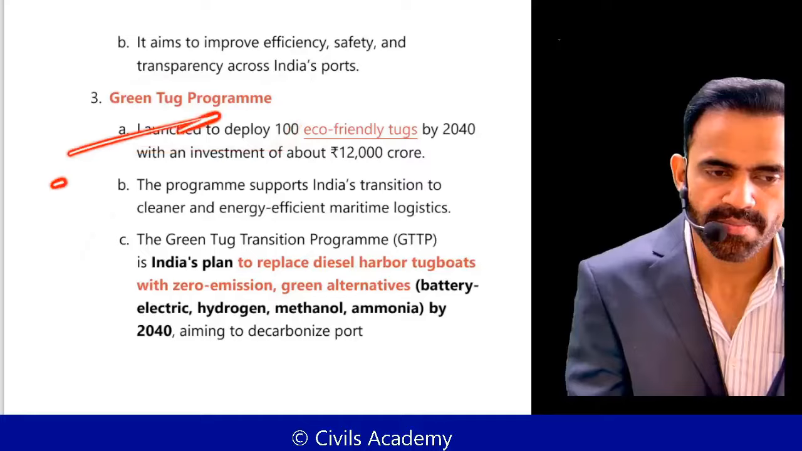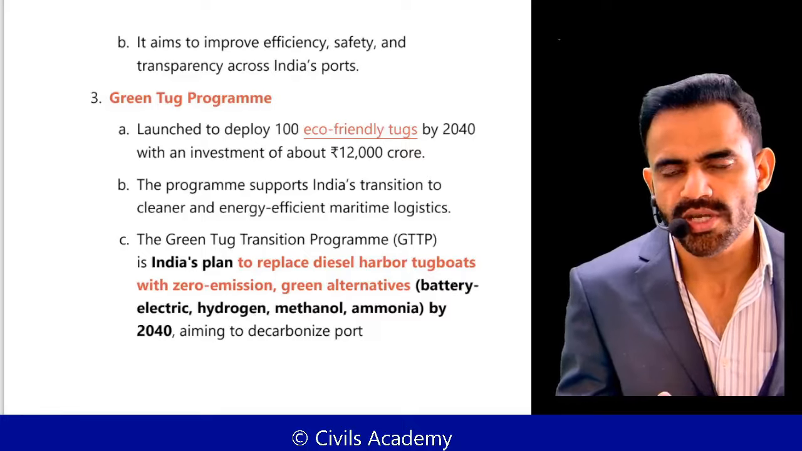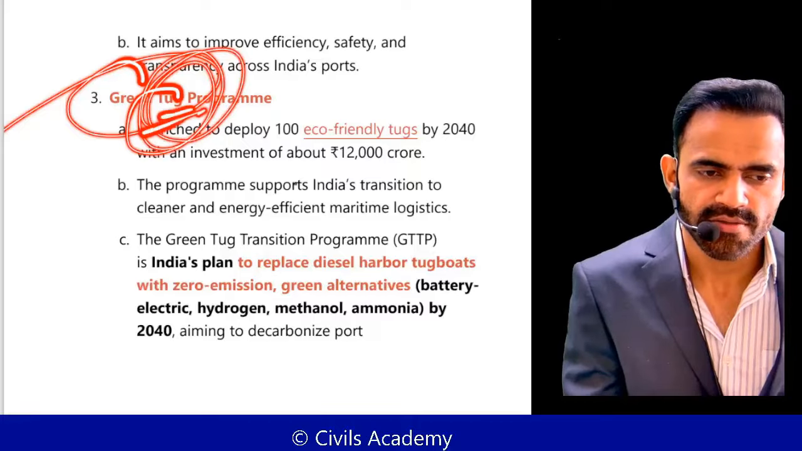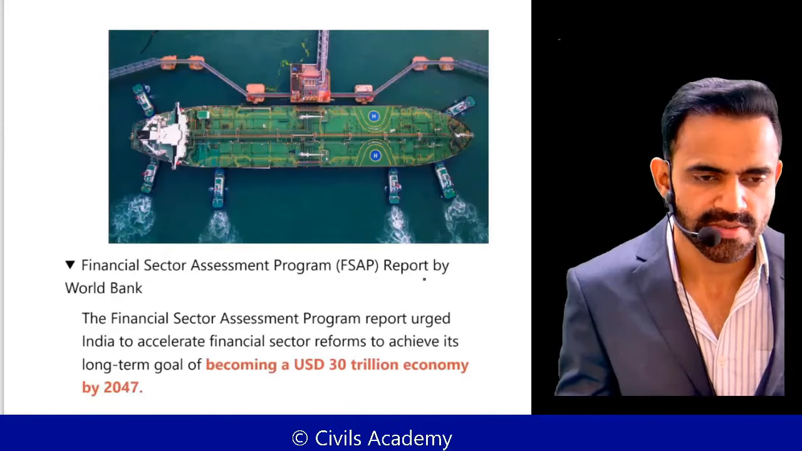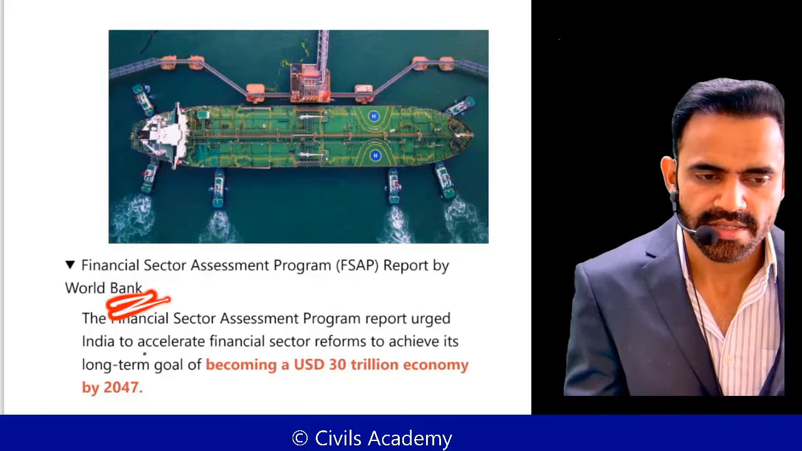Now, what can an examiner do? An examiner can set a trap that as a part of this initiative, we are going to do something related to tree plantation, just because there is the word green. But understand the meaning of this term, tug. Everything is self-explanatory. Next is related to the Financial Sector Assessment Program, and this is a report by the World Bank.